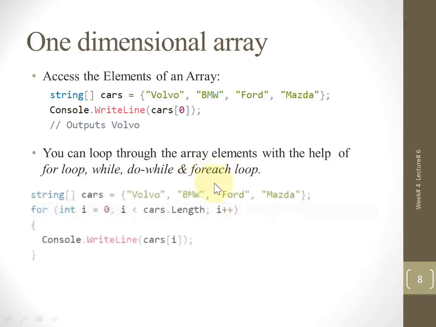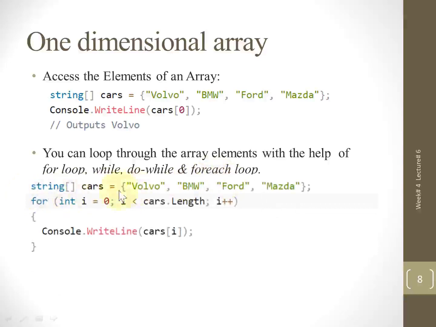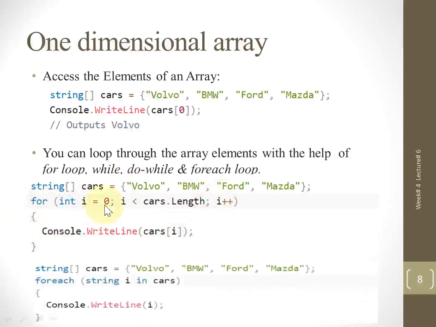So let's see if we have initialized and declared some array and we are using the for loop to print these values. So first we will be initializing from 0 because the first element always starts from 0, so the index will be 0. Then i less than cars.Length, meaning cars is the name of the array, and dot means we are calling some function.